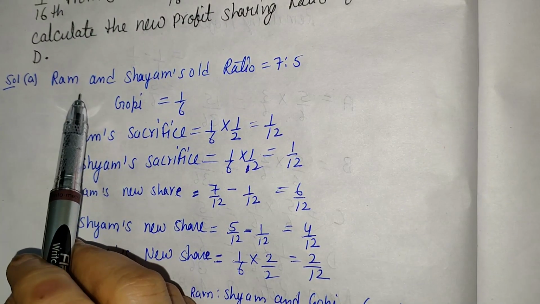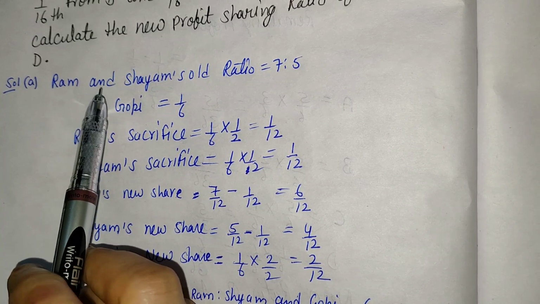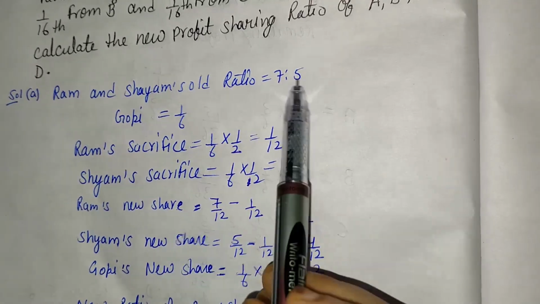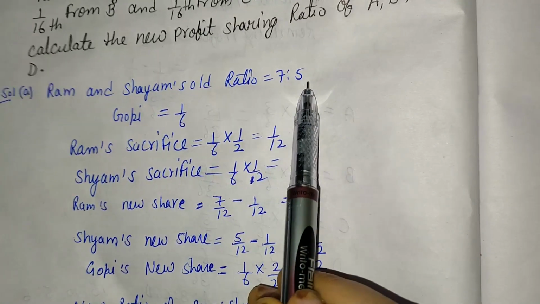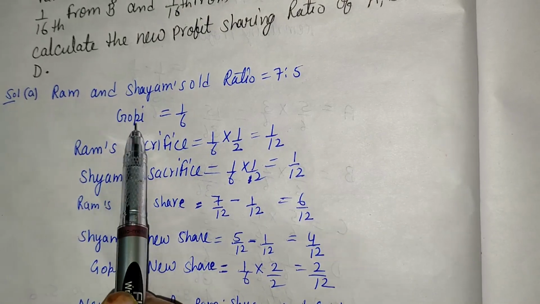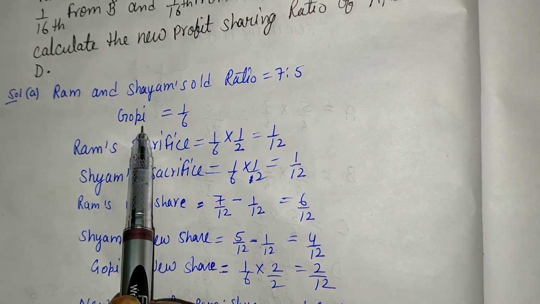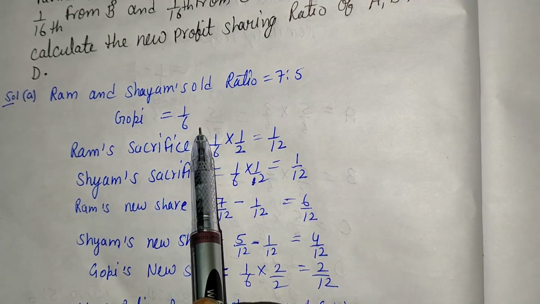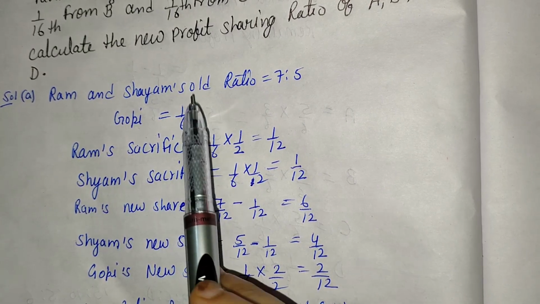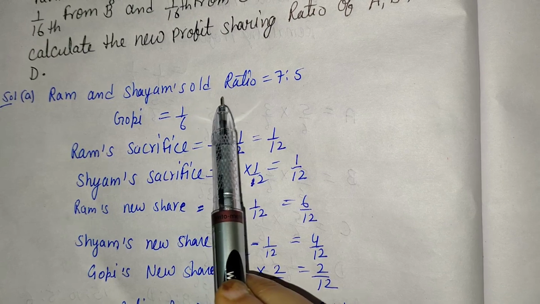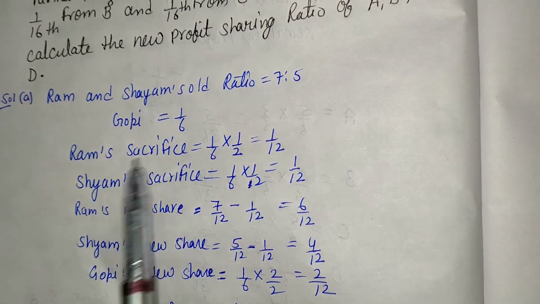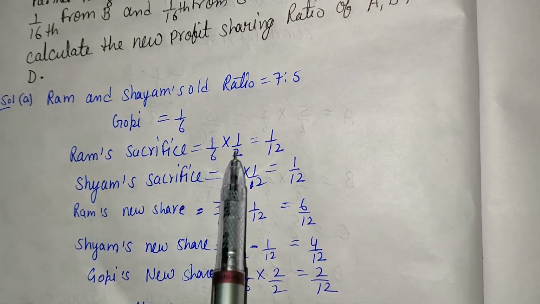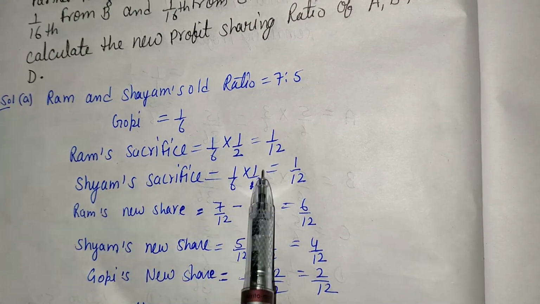Here the solution is: first of all, what information is given in the question. Ram and Shyam's old ratio is given, that is 7:5. The second thing given in the question is Gopi's share, 1/6. That point is also given, that he acquires the 1/6 share equally from Ram and Shyam. It means Ram's sacrifice and Shyam's sacrifice are also given. Gopi's share is 1/6, taking equally from Ram and equally from Shyam.